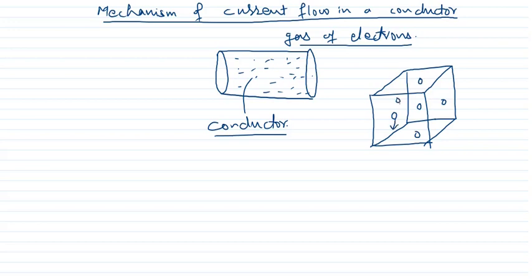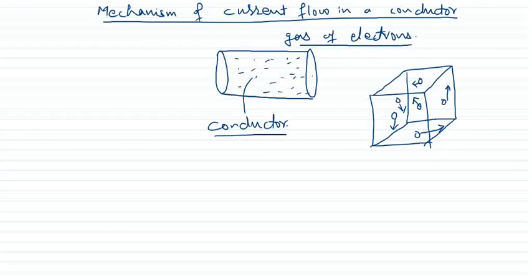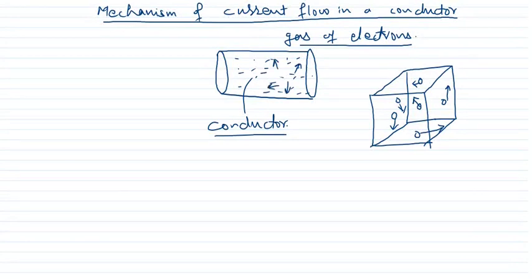They will move in random directions. Random means the direction is not fixed, you can't predict in which direction they are moving. In the conductor, the electrons will be moving randomly with different velocities and in different directions.